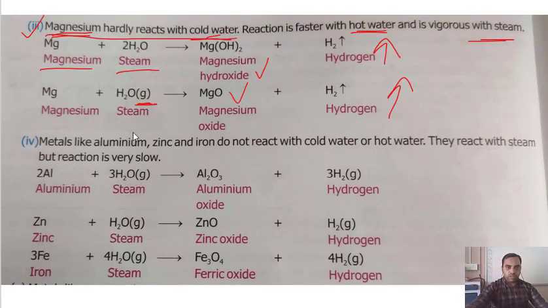Now one thing I would like to ask you a question. See, here steam is written, and here also steam is written, but here in brackets G is written, and here G is not written. So what is the difference between these two? Comment in the comment section. I cannot answer all the questions; you need to think something on your own. So try, this is very easy. Try to find out, you will easily get it, and comment it in the comment section.